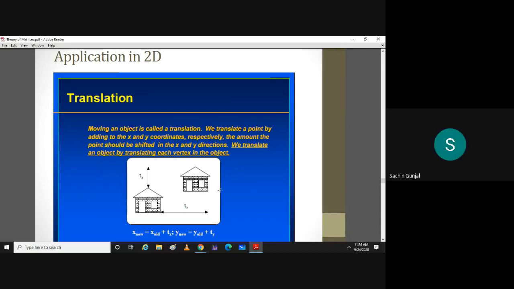Now you can translate in both directions, x as well as y. This can be different; that means the translation factor can be different in the x direction and different in the y direction.